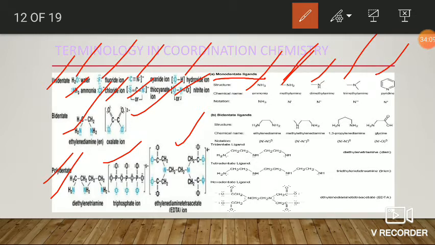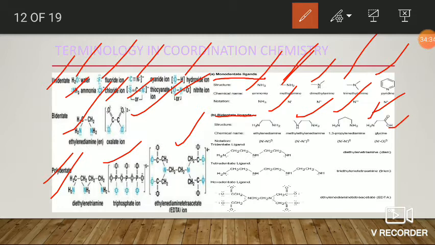In the case of bidentate ligands, they may be ethylene diamine or methyl ethylene diamine or 1,3 propylene diamine, or it may be glycine. Here glycine is one type of amino acid, an alpha amino acid. Here it contains one nitrogen donor atom and one oxygen donor atom.